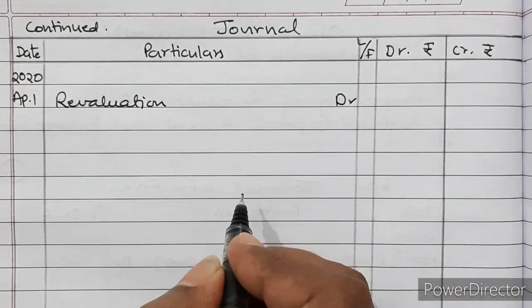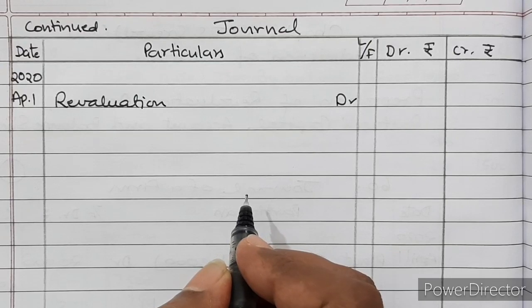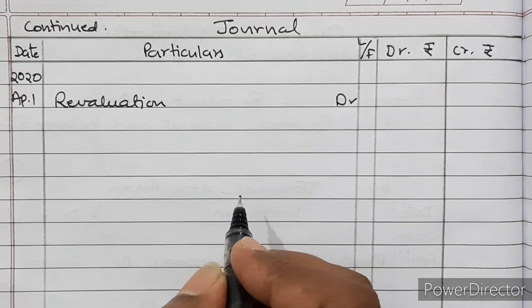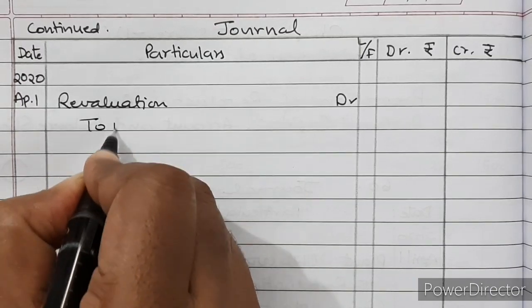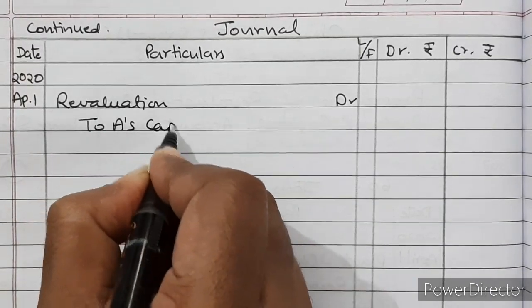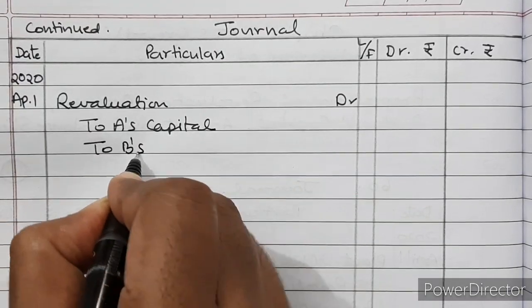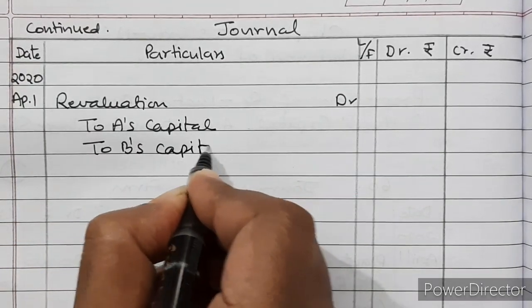Revaluation account debited to A and B only, old partners A and B. To A's capital account and to B's capital account.